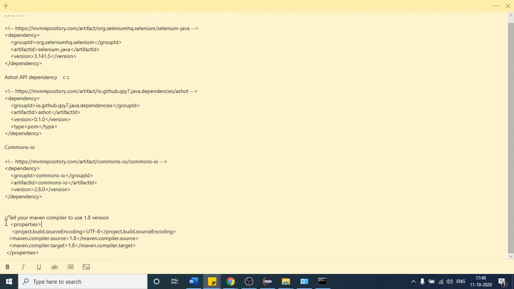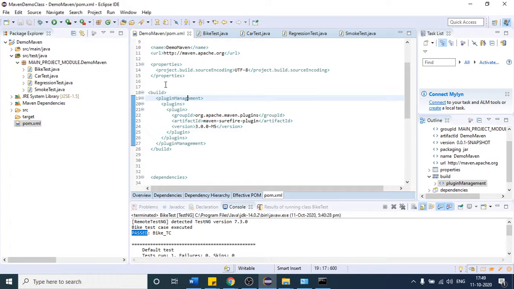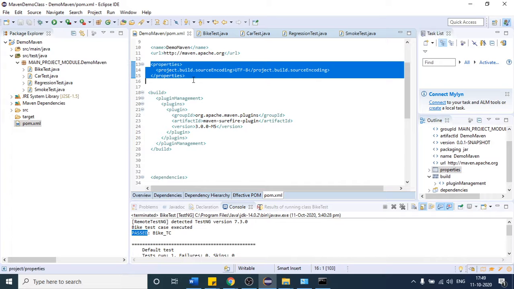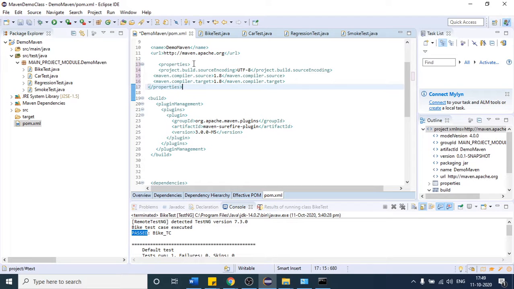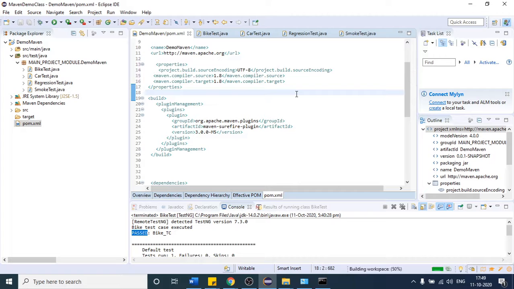See, I have already written it here. Tell your Maven compiler to use the 1.8 version. So copy this text and just place it in your XML. Remove this and just paste it. This is the same properties tag, but here I am just writing these 2 extra lines. Press Control S and save. So what will happen after that? Maven is going to use version 8.